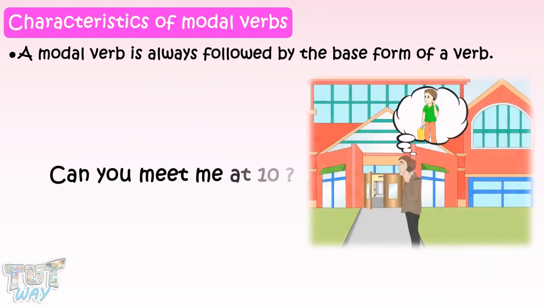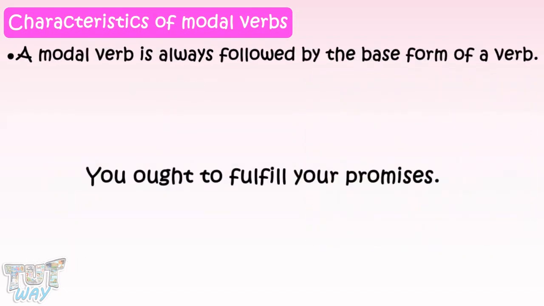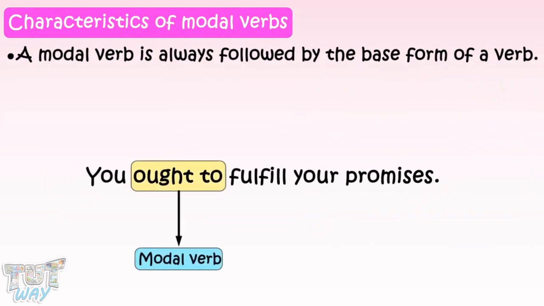Can you meet me at 10? Here again, we have a modal verb, can, and the main verb, meet, and again the main verb is in its base form. You ought to fulfill your promises. Here, the modal verb is ought to, and the main verb is fulfill, and again, the main verb is in its base form.